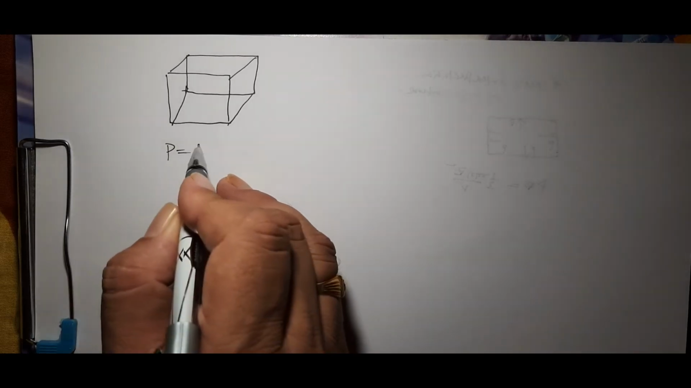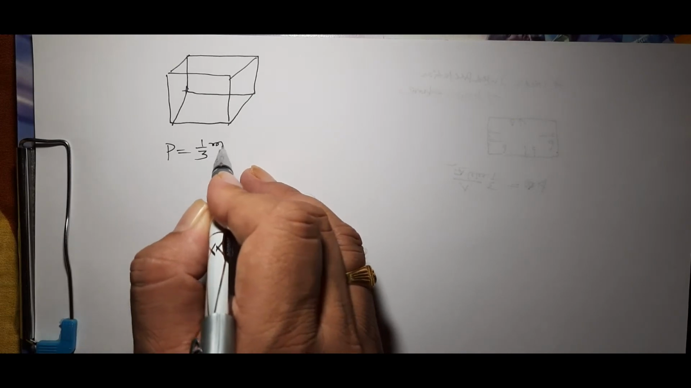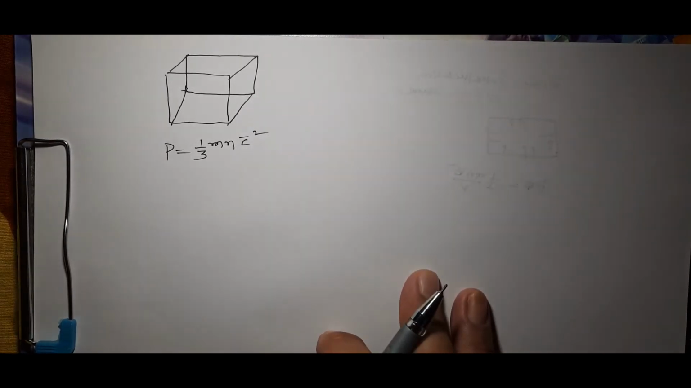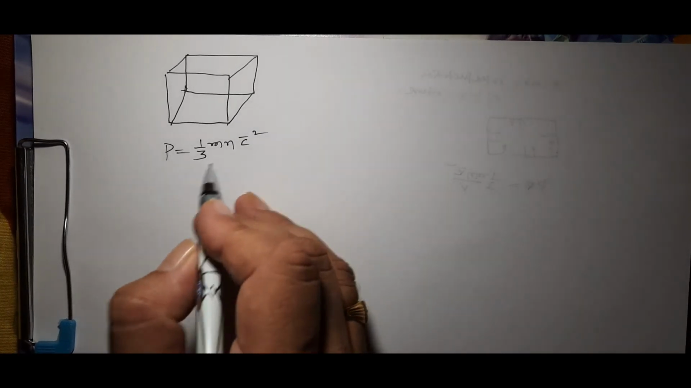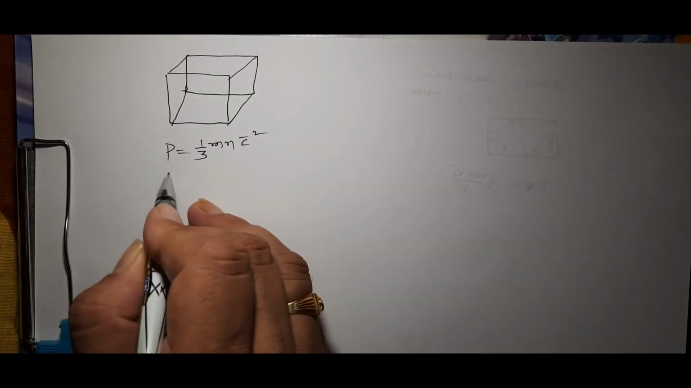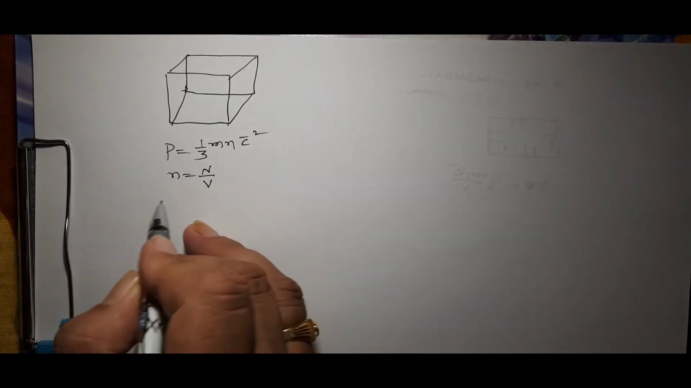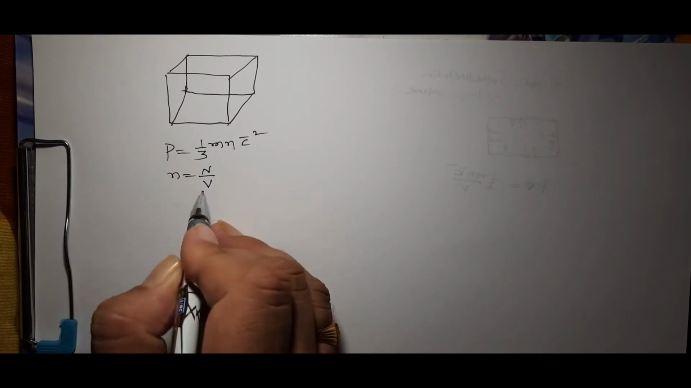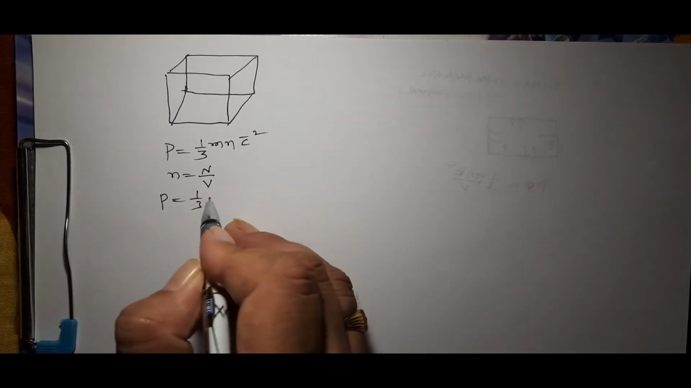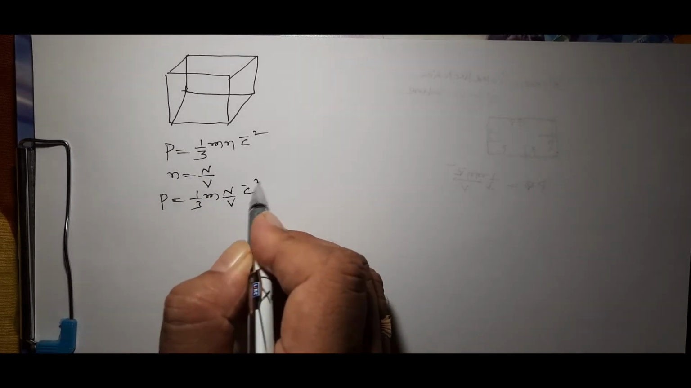Now, the pressure exerted by these molecules on the walls of the container, we know that P is equal to one third m n c bar square. Here n is the number of molecules per unit volume, so n is equal to the total number of molecules divided by volume. Now substitute this value in this equation: P is equal to one third m into N by V c bar square.